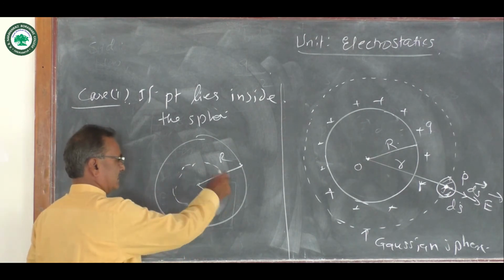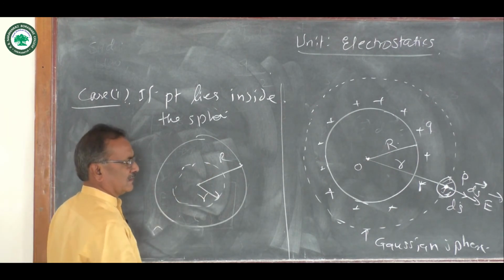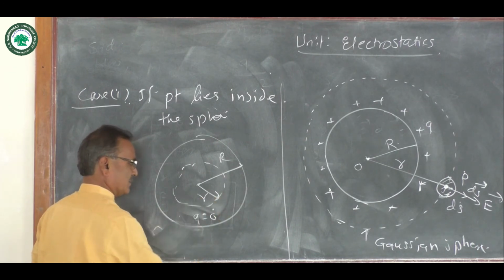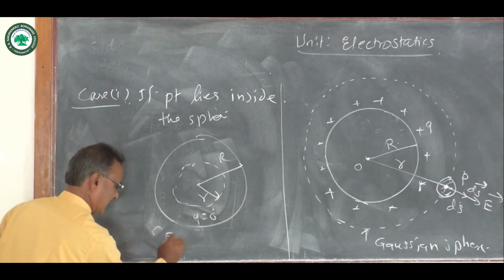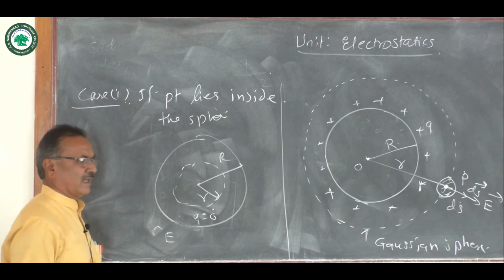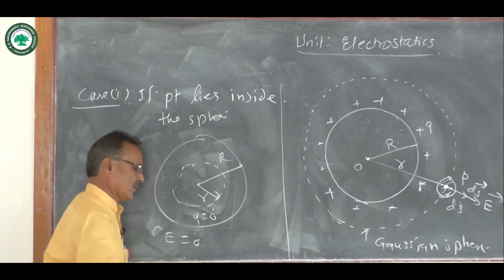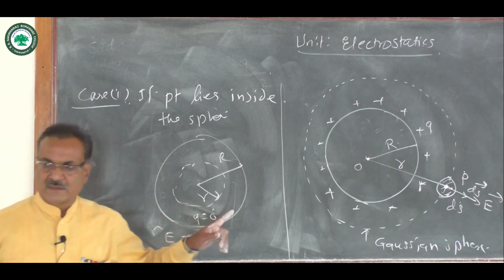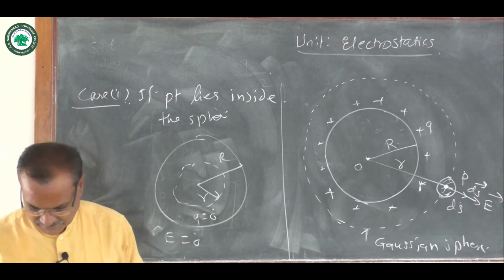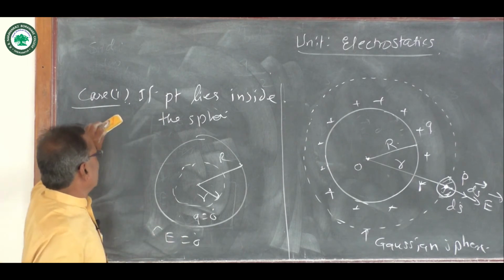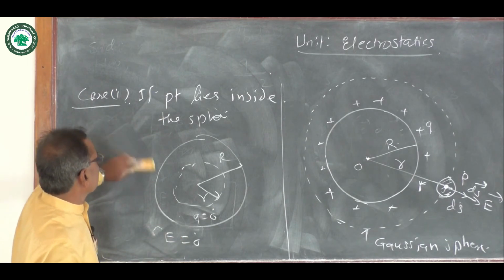Now, inside the sphere there is no charge, that is charge is 0. So therefore, electric intensity inside of the sphere is equal to 0. Now this is the case first.